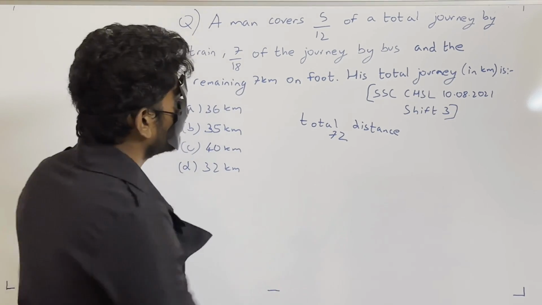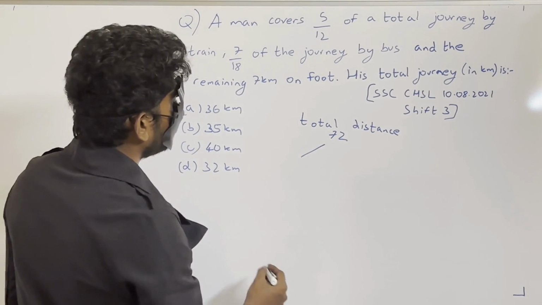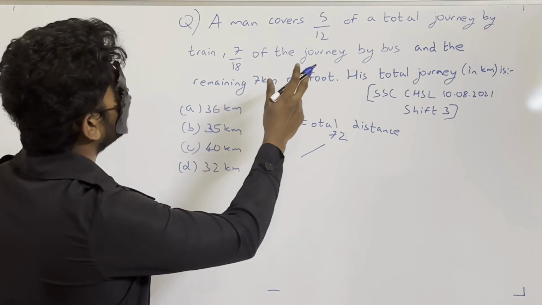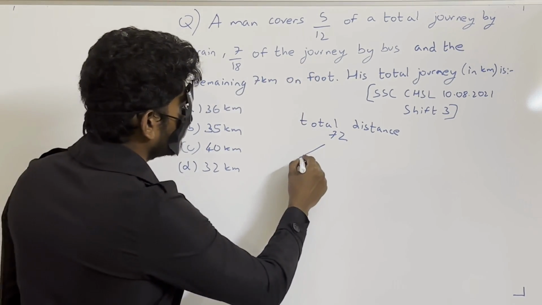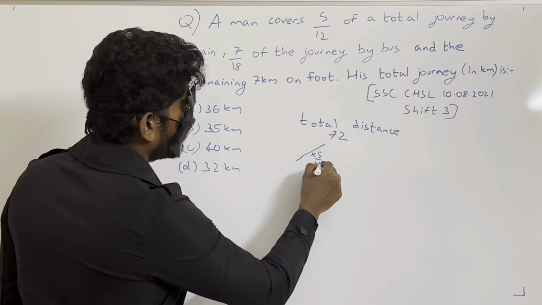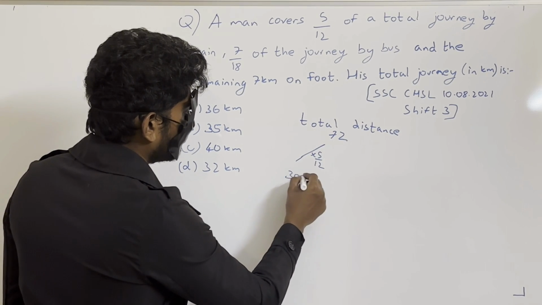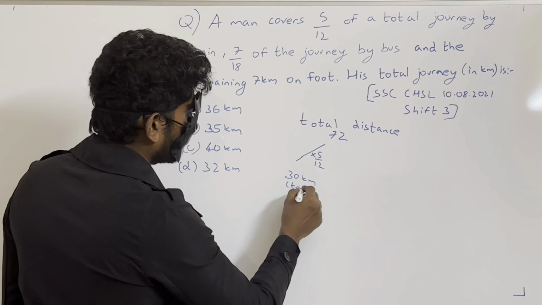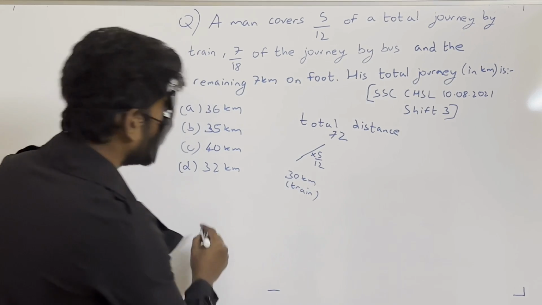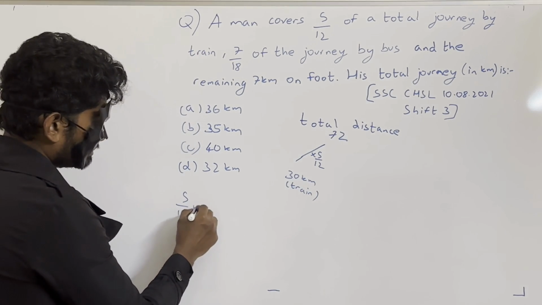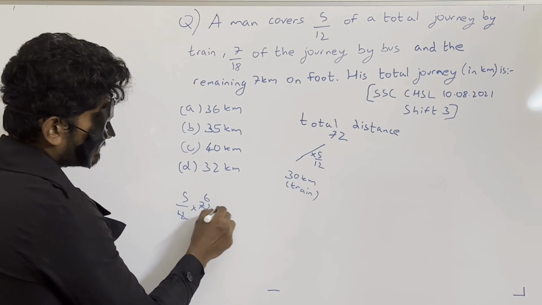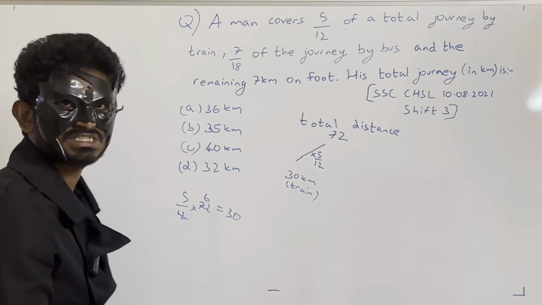of 18. Now what is given is 5 by 12 of total journey he travels by train. So into 5 by 12, 5 by 12 into 72, which is nothing but 12 6s are 72, 6 5s are 30. 30 kilometers he travels by train.